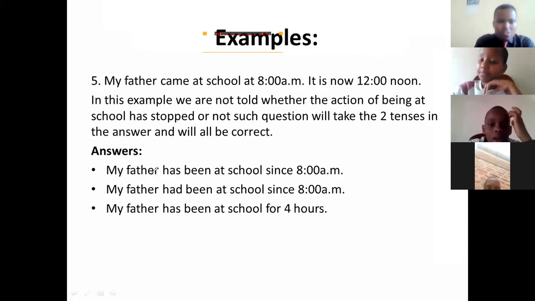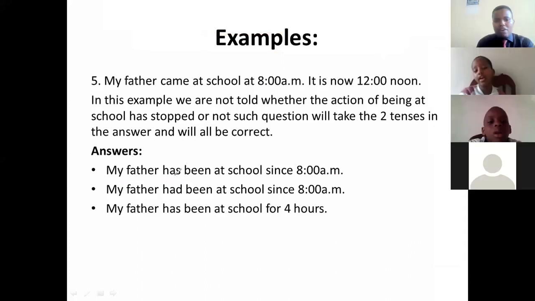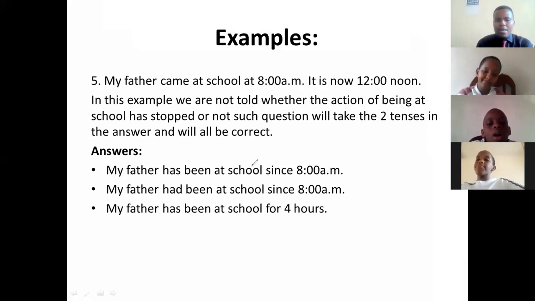My father has been, which tense is this one here? It is present perfect tense. Remember, in the present perfect, we use the verb to be, and we add the past participle of the given verb. So we shall say, my father has been at school since 8 o'clock a.m. The second tense we use, my father had been at school.